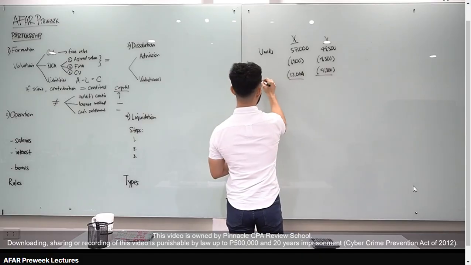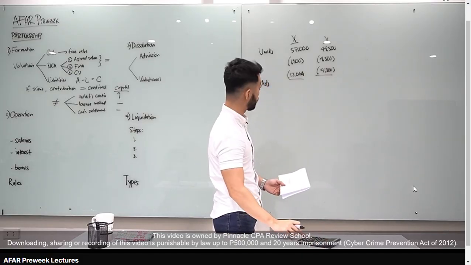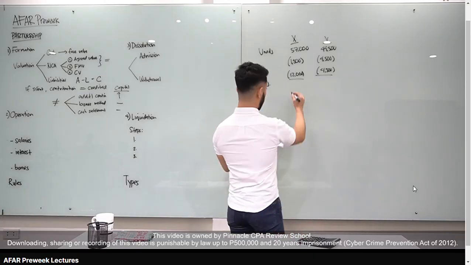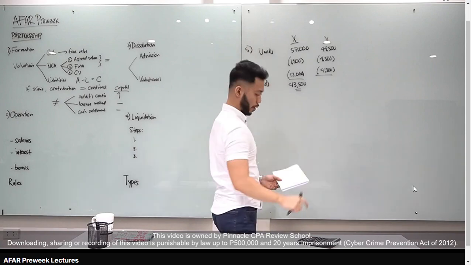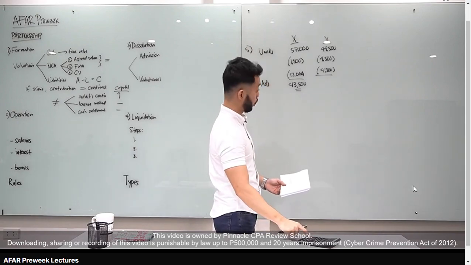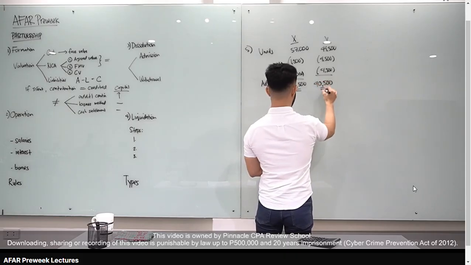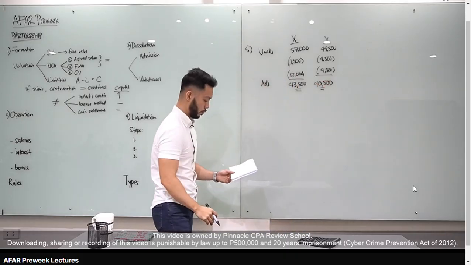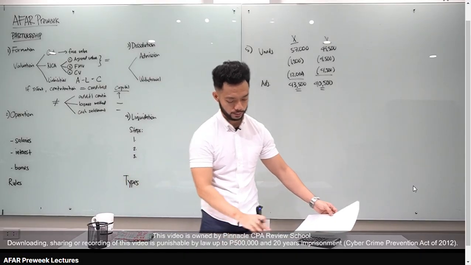Let's compute the adjusted capital of the partners, 57,000. Minus 1.5, minus 12,000, you get 43,500 for partner X. This is number 5. Okay, for partner Y naman, 49,500. Minus 4.5, minus 4.5. Answer natin is 40,500. Question number 5, answer is letter A, 43,500 and 40,500. Okay, let's go to number 6.